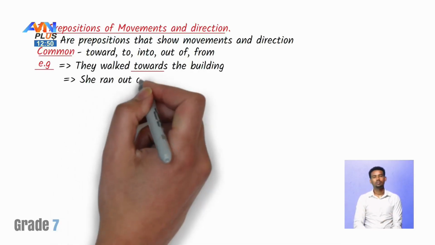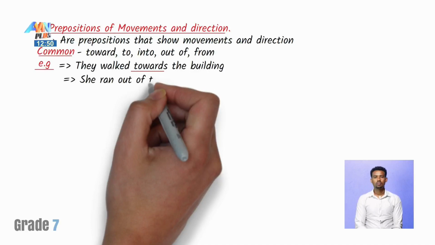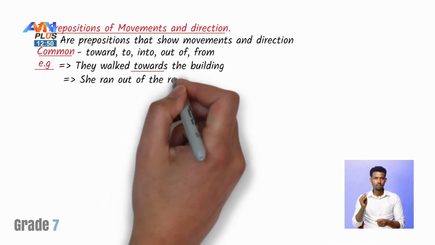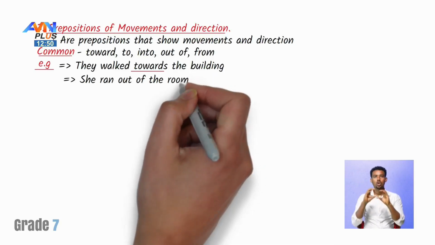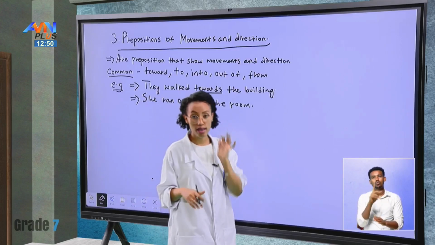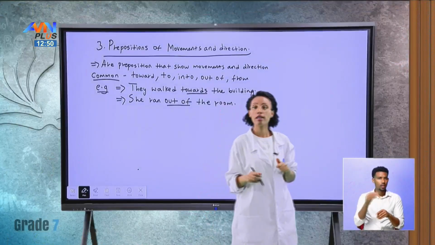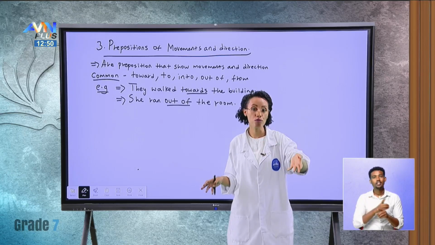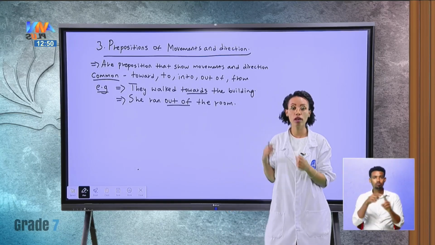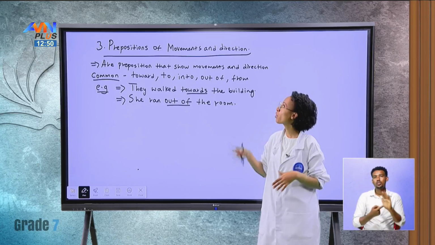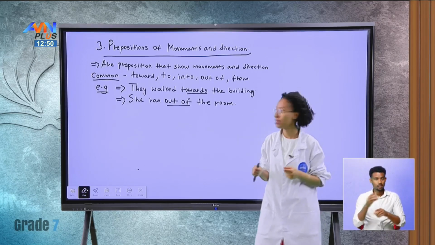Okay, another example. She ran out of the room. Again, this is showing both what? Movement and direction. It's showing the direction that she's running out of, and it's also showing her movement, running. So we're showing both movement and direction in this case.